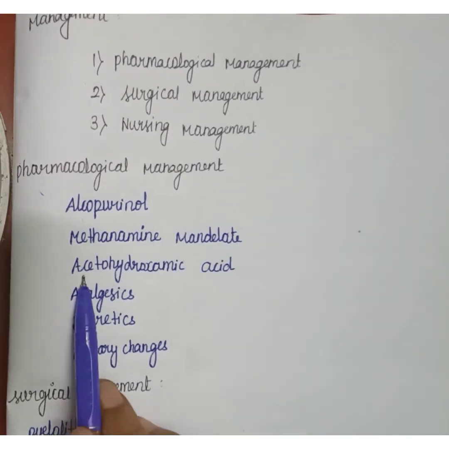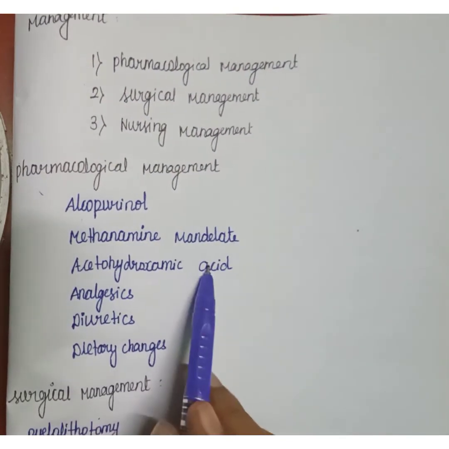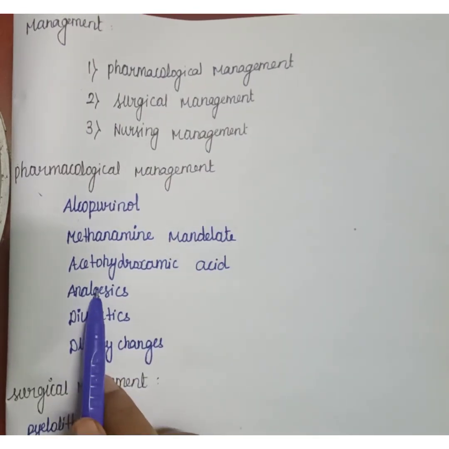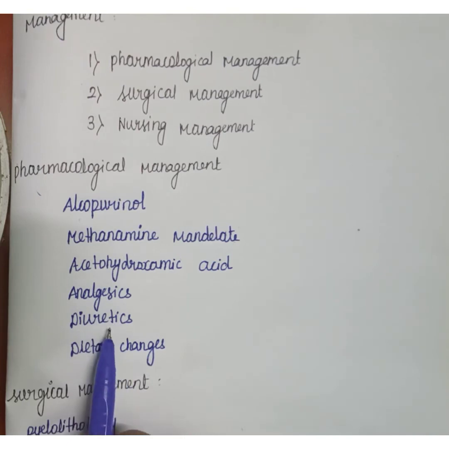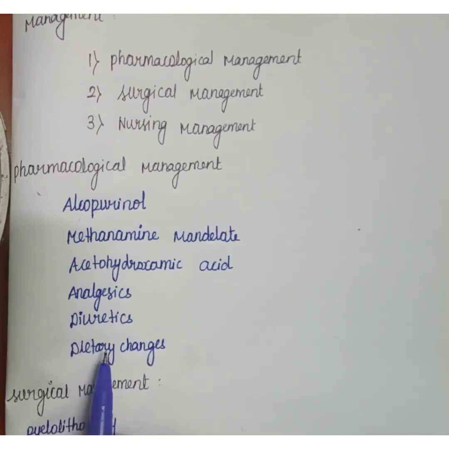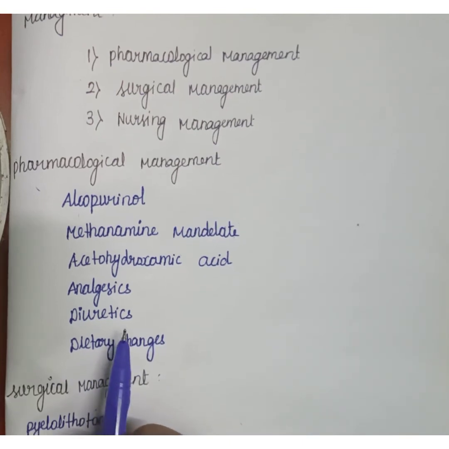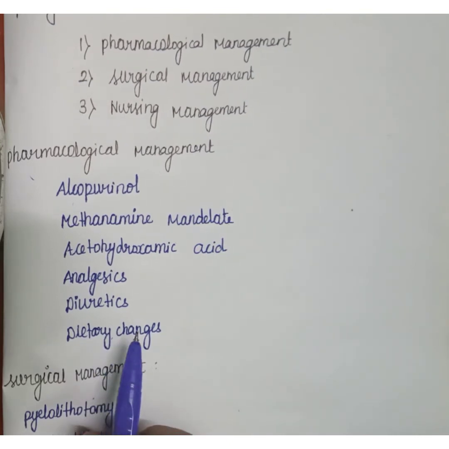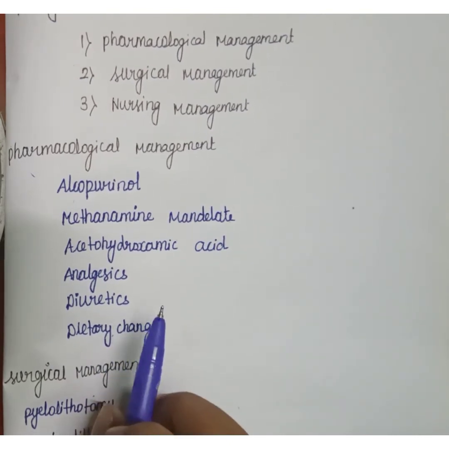Next is acetohydroxamic acid. Analgesics will be given to reduce the pain, and diuretics will be given to promote hydration. Dietary changes should be done. This is all about pharmacological management.